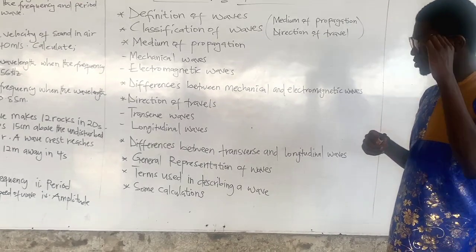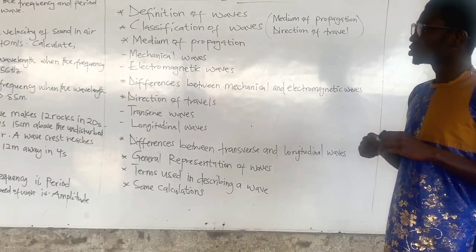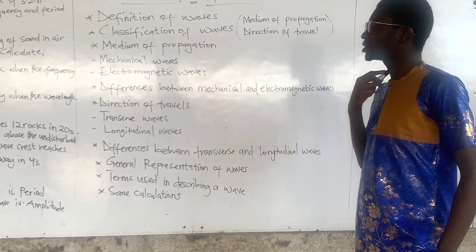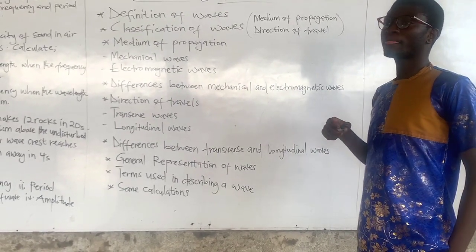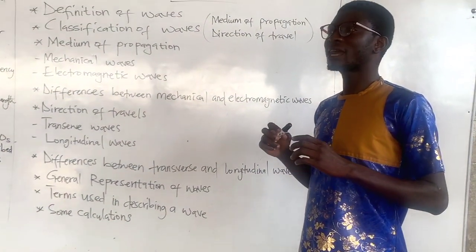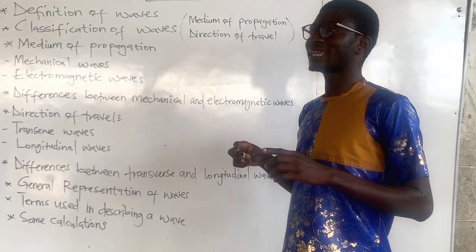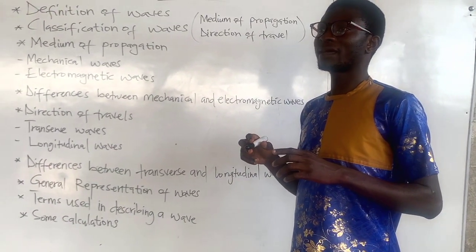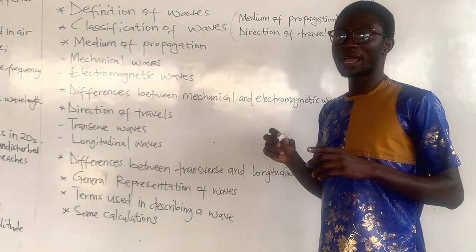Now let's look at the direction of travel. For the direction of travel, we talk about transverse waves and longitudinal waves. What then are transverse waves? A transverse wave is a wave that travels in a direction that is perpendicular to the direction of vibration.